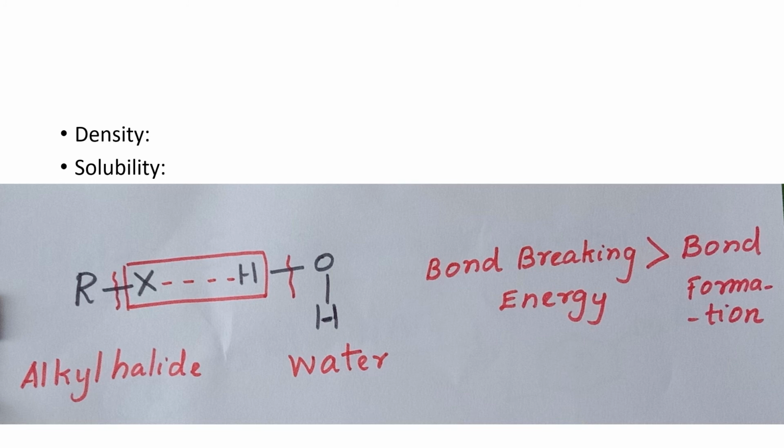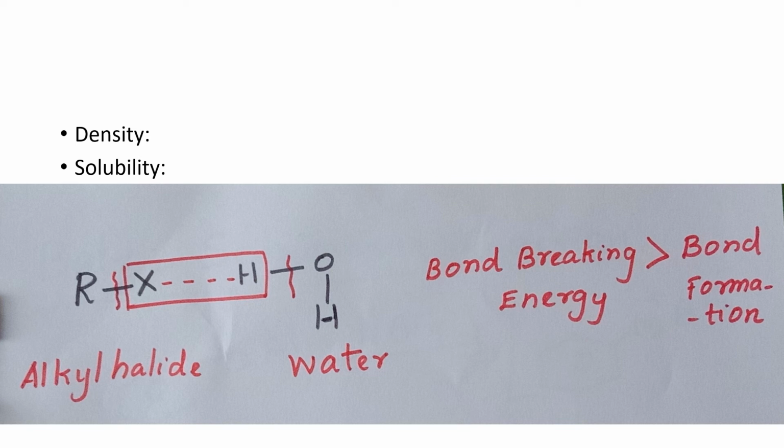Next we see density. Fluoro and chloroalkanes are lighter than water, and bromo, iodo and polychloro derivatives of some of them are heavier than water. With the increase in the number of carbon atoms, the number of halogen atoms and the atomic mass of the halogen atom, the density increases. We already know that if the molecule has a bigger size, its density is also high.